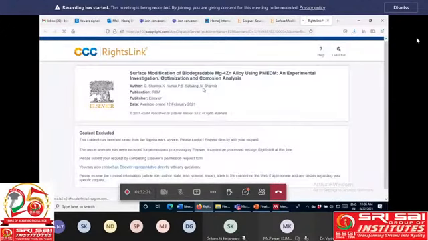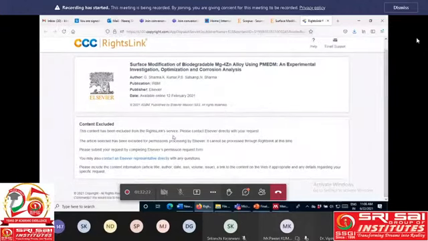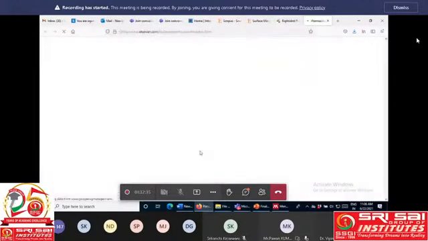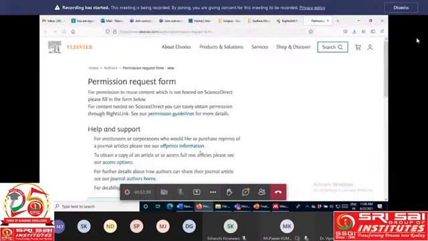The process is, the content has been excluded, please contact Elsevier directly. In that case, what you have to do, you simply send a mail to the editor, and even please submit your request by completing the Elsevier permission form. They have another permission form for this.